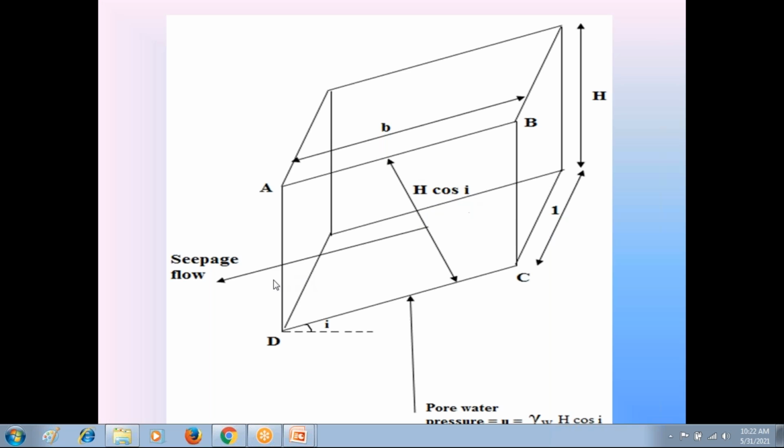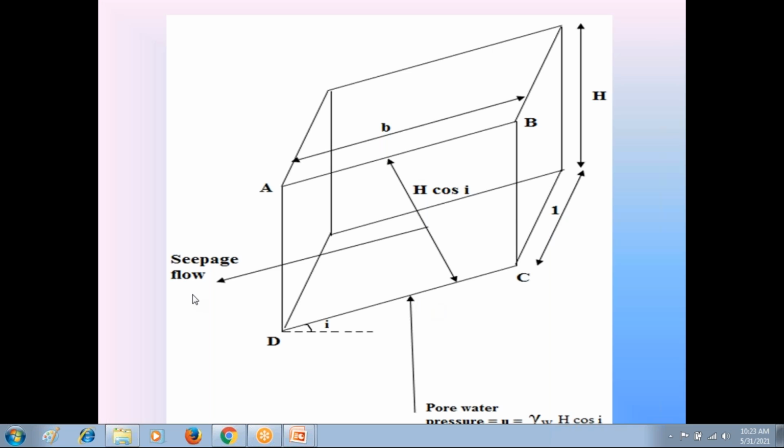Please follow, everyone. Because of this seepage flow, the soil is subjected to pore water pressure. The pore water pressure is acting in the vertically upward direction. Everyone, very important, follow this carefully.